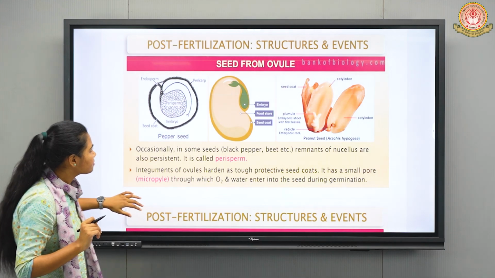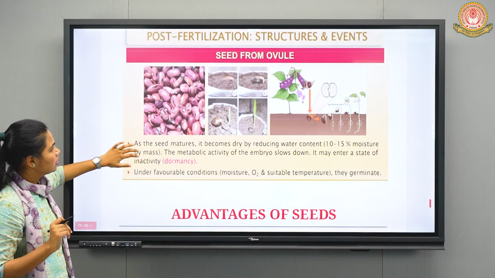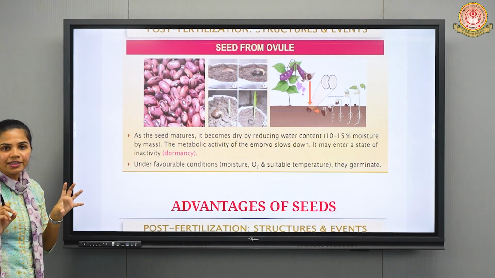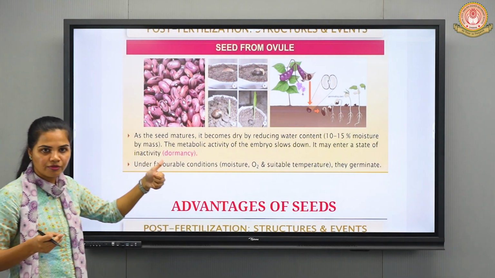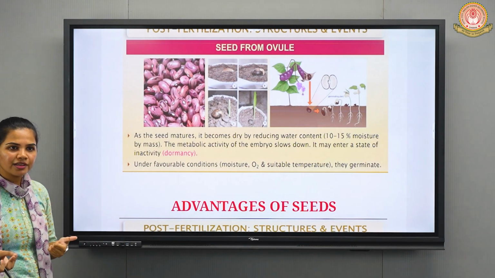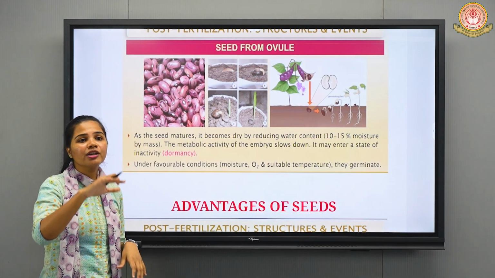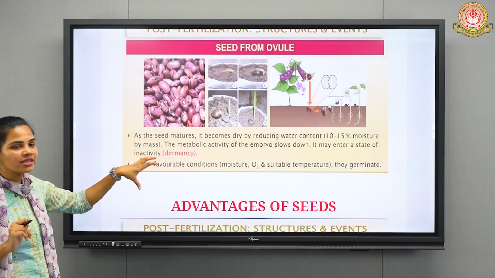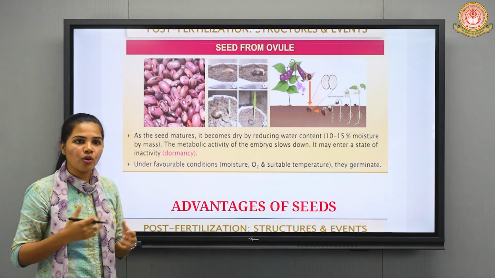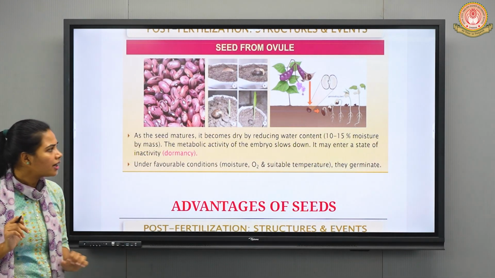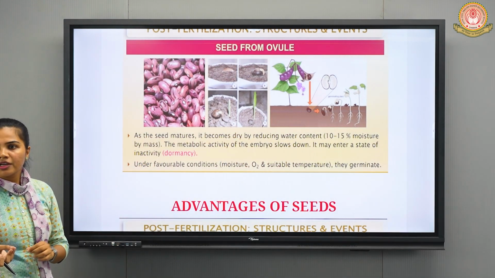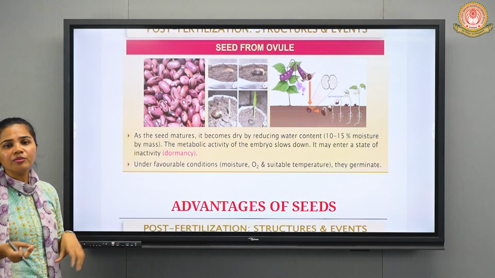Okay, fine. Moving forward. One more term regarding dormancy, right? As we have already covered seed germination, when the seed enters a dormant phase, or you can say inactive phase, at that time its germination will get stopped. So that is the meaning of dormancy. Here you can observe the metabolic activity of the embryo slows down. Obviously, it becomes somewhat inactive, right? That state of inactivity is nothing but dormancy, and the seeds become dormant.